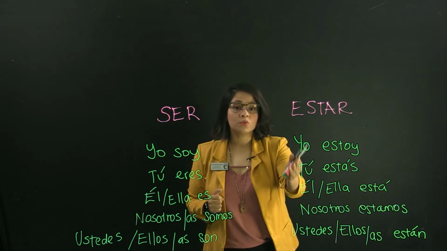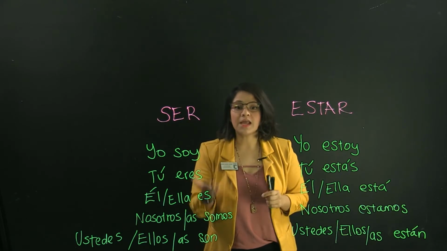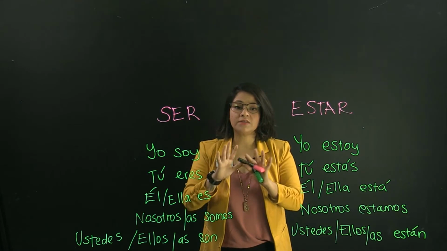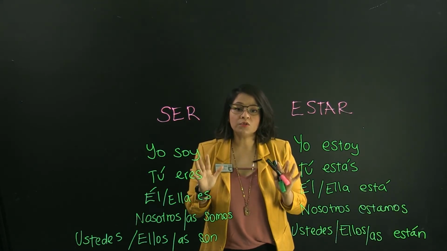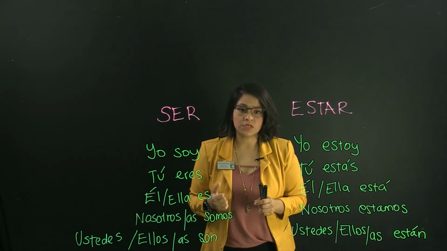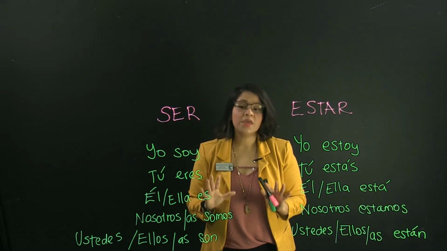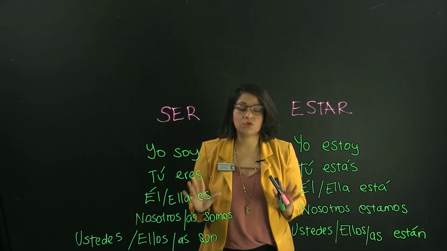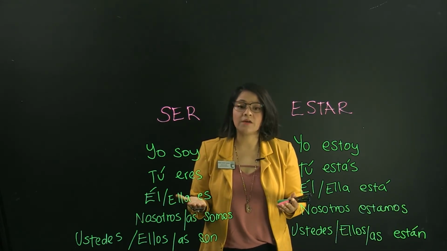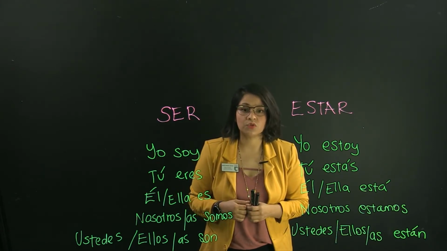Ustedes son, or ustedes están. Ellos son, or ellos están. Ellas son, or ellas están. So as you can see, so far we have the same conjugation, but we are going to get into how to know when we should use each, because even though they mean the same, the use of these two verbs is not interchangeable. So we cannot use the same verb for the same purposes. We have different purposes and different situations in which we are going to use those two verbs.